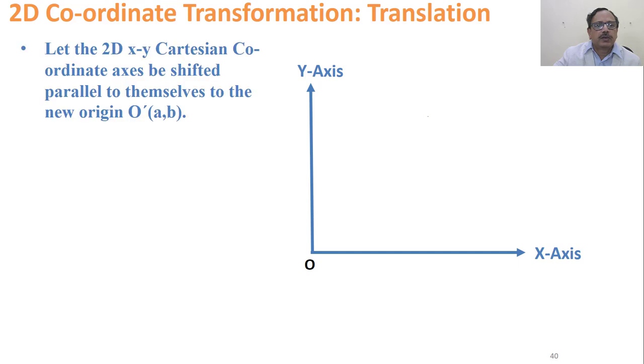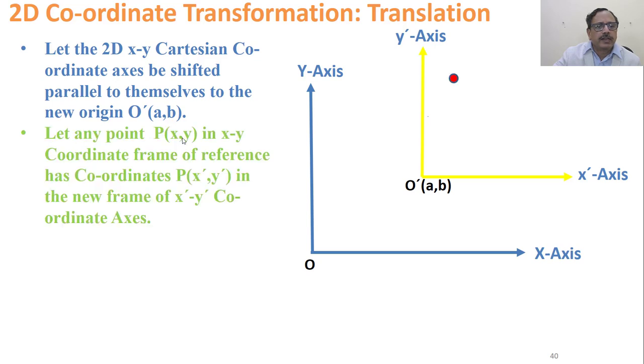Let's look at 2D coordinate transformation, that is translation. There is a coordinate frame of reference xy with origin O. We have moved this parallel, keeping the axes parallel, from here to here. So the new origin is O dash, its position is (A, B). That means this distance is A, this distance is B. So this is the x dash, y dash axes.